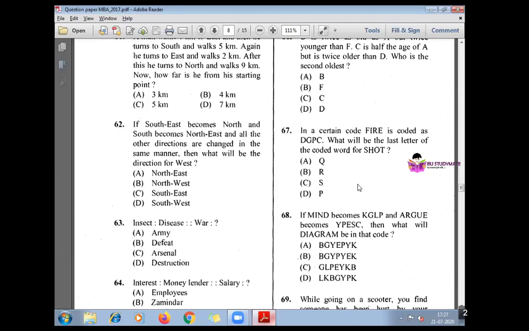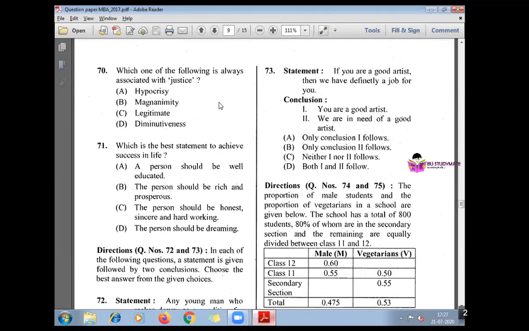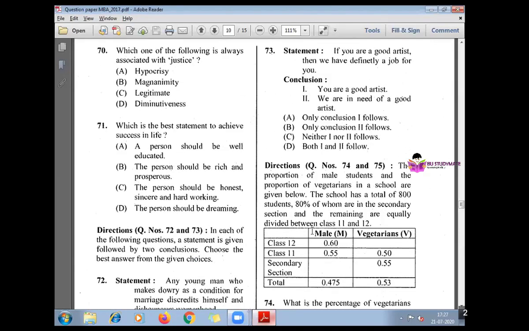Answer for 70, 71. For our question number 70, answer is option C, legitimate. For 71, again option C.